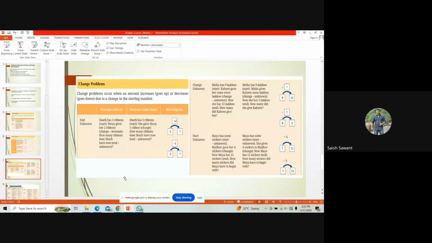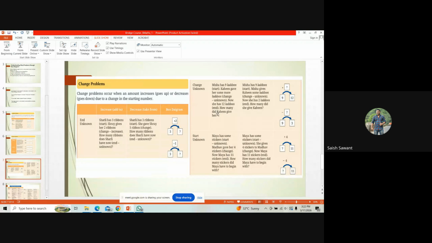Okay, yeah. So let us see this now. When the change is unknown. So Misha has 9 laddus, so that becomes the start. Kahin gave her some more laddus, so that is the change which is unknown. Now she has 12 laddus, so the final total, the end, is given.